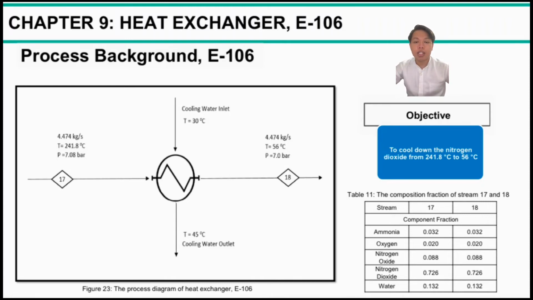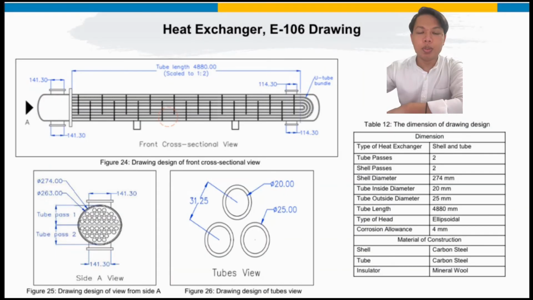At stream 17, the temperature is 241.8 degrees C with a pressure of 7.08 bar. Meanwhile, at stream 18, the temperature is 56 degrees C and the pressure is 7 bar. The medium coolant that will be used in this heat exchanger is cooling water at 30 degrees C. Let's proceed with the drawing of the heat exchanger E106.